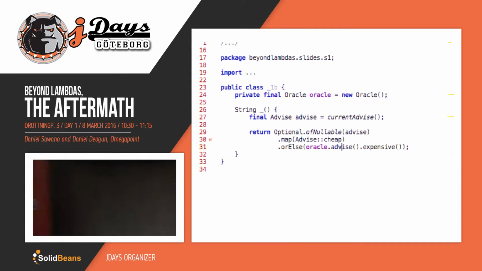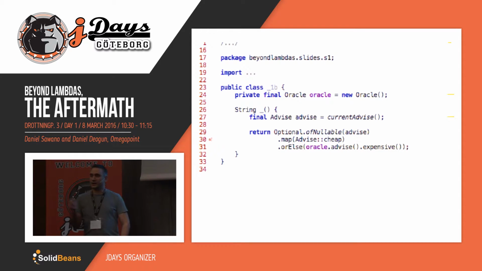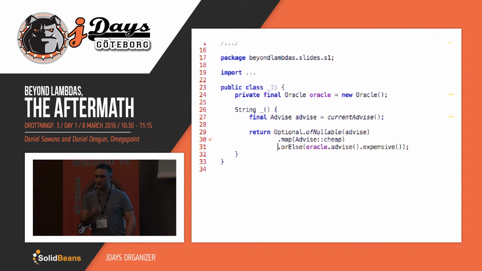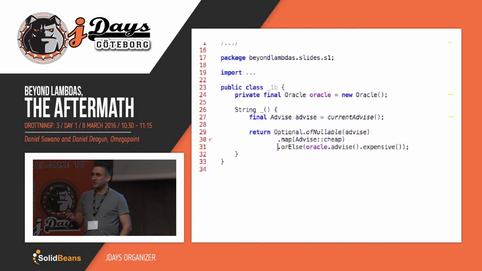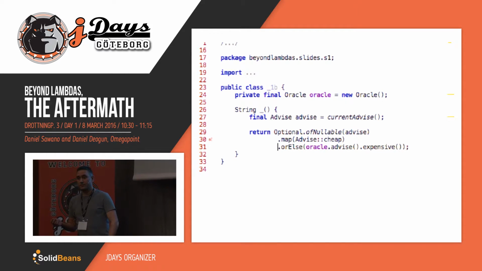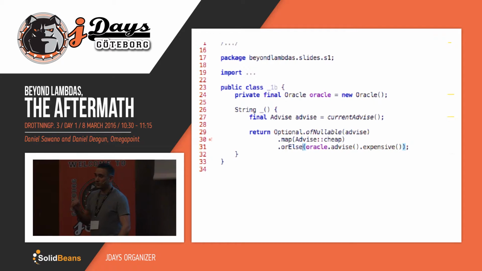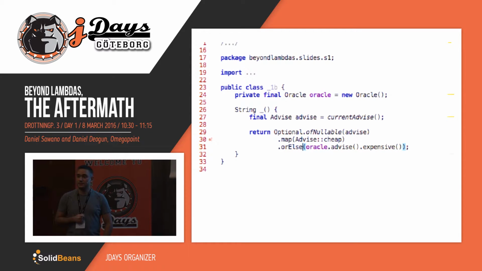This is a very common mistake made by novice Java 8 programmers. They have mapped the else branch of an if statement that we just saw to the orElse in the API of a data structure called Optional. And that API is eager. That means that API is always going to get invoked. So this particular code is actually going to give you both a cheap and an expensive advice, which is really not what we intended. We prefer the cheap one, right?